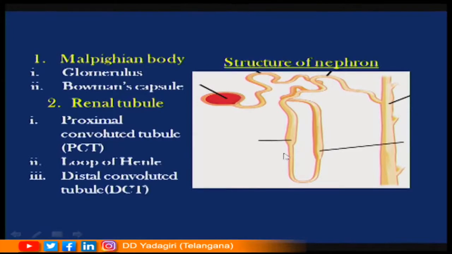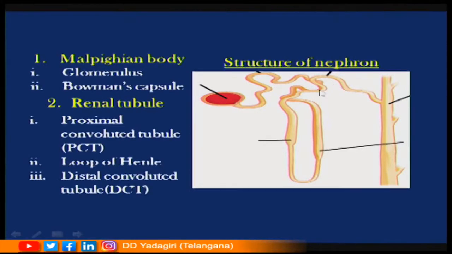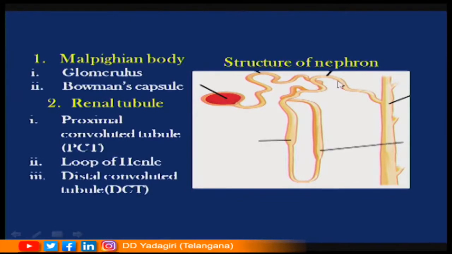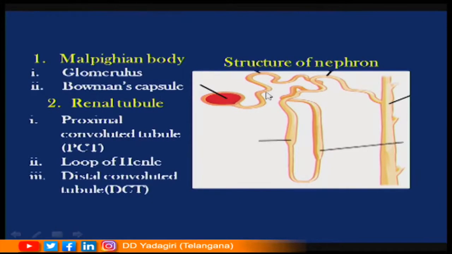Both the descending limb and ascending limb are called Henle's loop, which further leads into another convoluted tubule which is slightly away from the Bowman's capsule as compared to the proximal convoluted tubule.